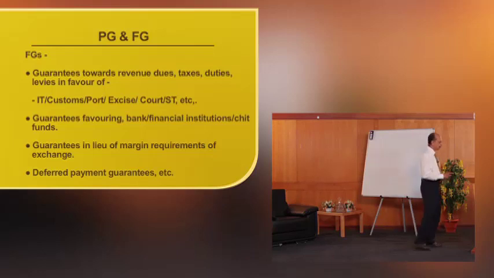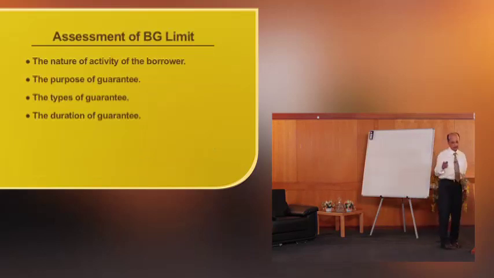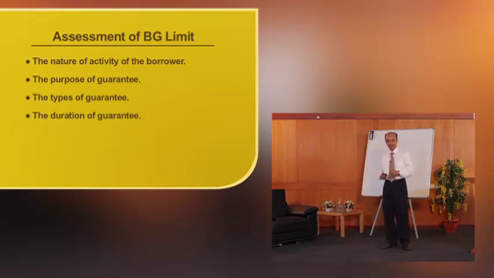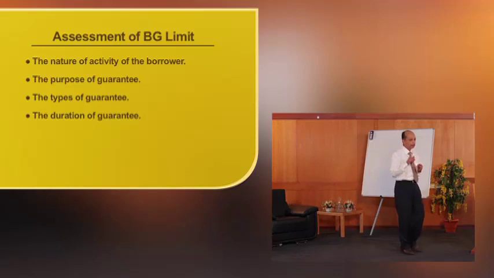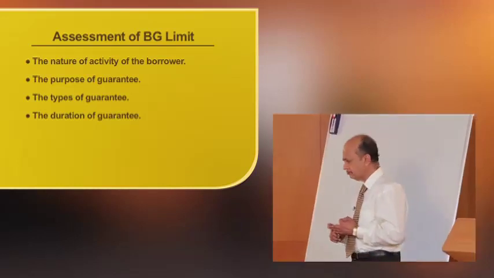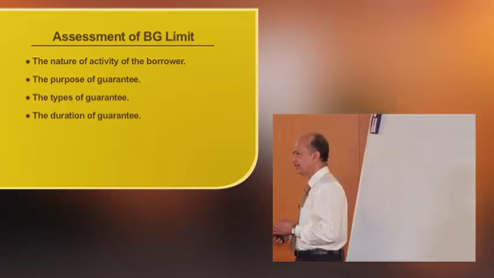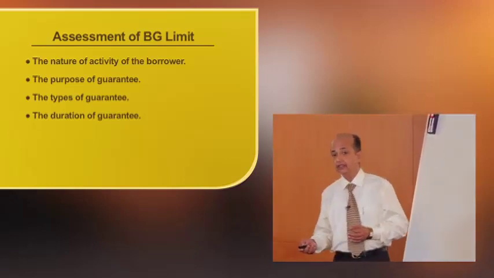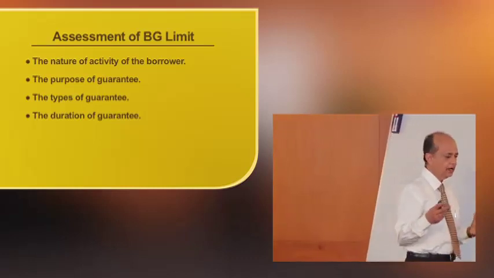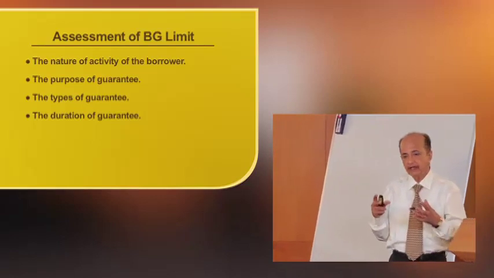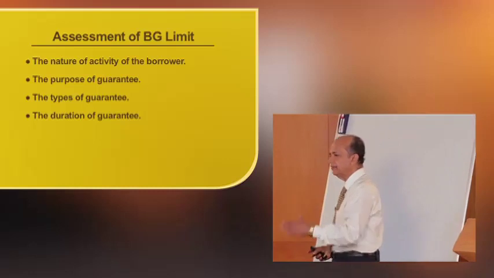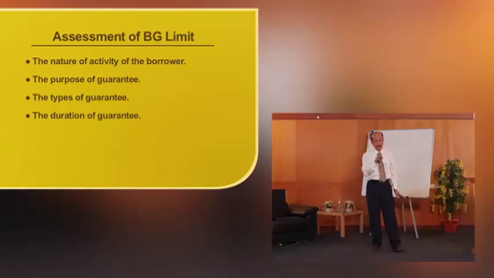The guarantee limit mainly depends on four categories. First, the nature of the activity of the unit. Second, the purpose for which the guarantee is required. Third, the duration of the guarantee. Then the type of guarantee required. These are the four items which are properly examined by the banker at the time of granting the bank guarantee limit.